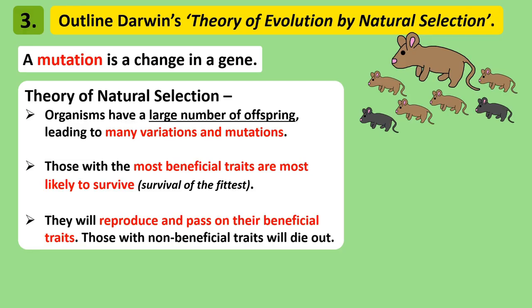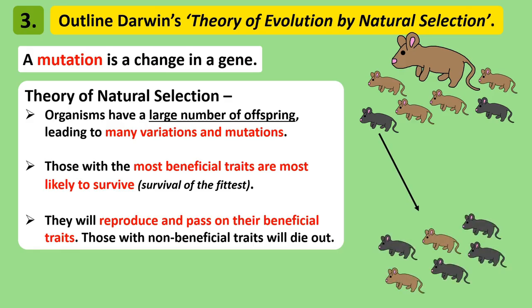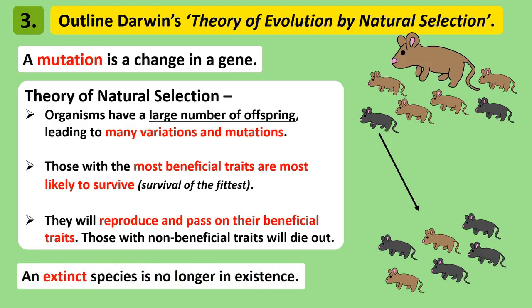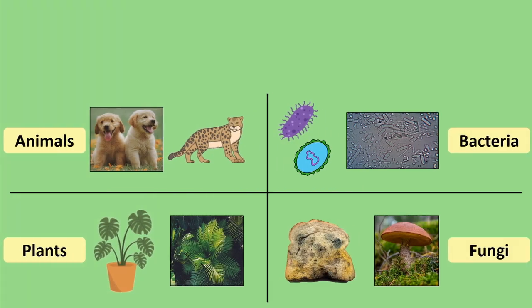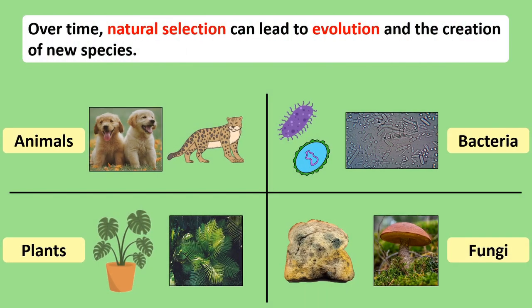The organisms with the best genetics will survive to reproduce and pass on their beneficial genetics to the next generation. Over time and many generations, it can become the most common trait in a species, or even create a new species altogether. The darker coloured mouse lives on to pass on its genetics, and over time many more mice will have a darker colour, and a white coloured coat will become increasingly rare or even go extinct. Over time, natural selection can lead to evolution and the creation of a new species. Evolution is the generally accepted theory for why our world is so diverse with many different forms of life.